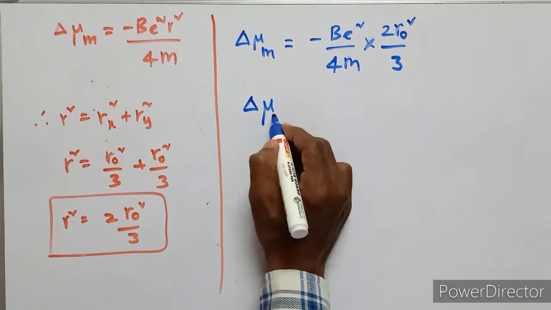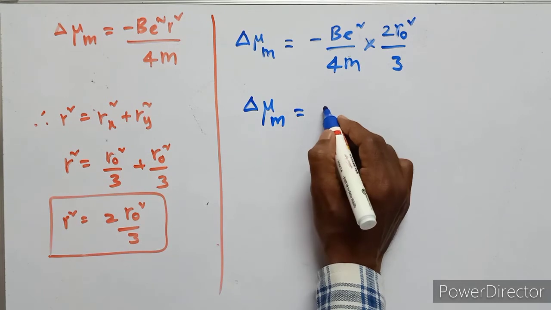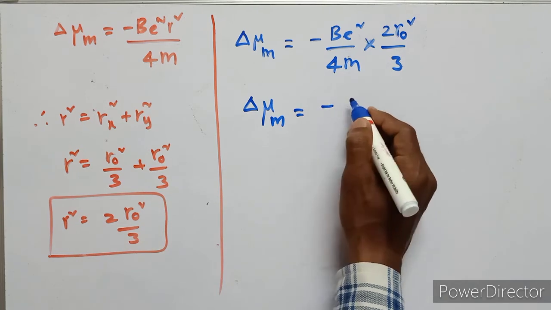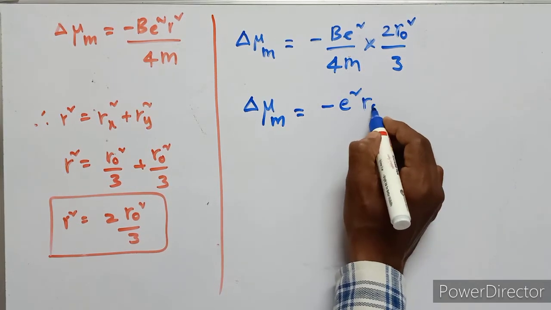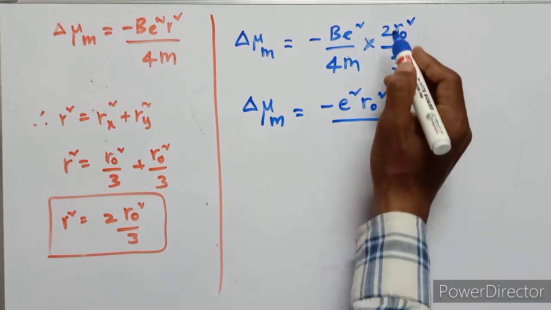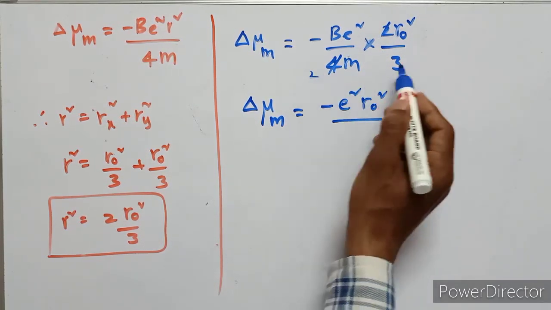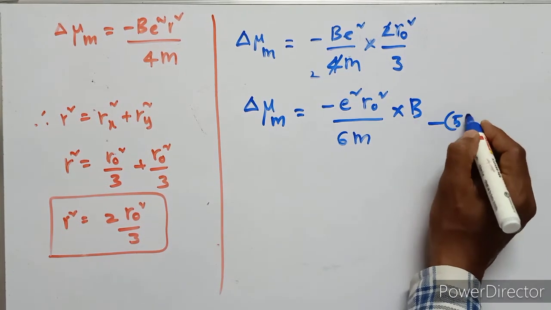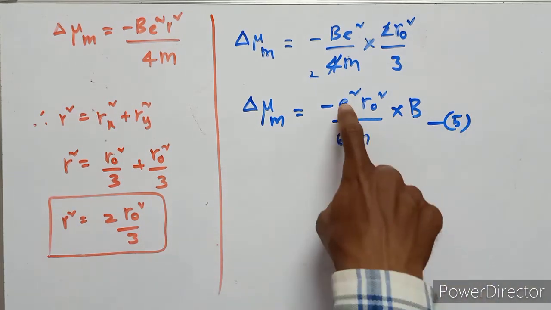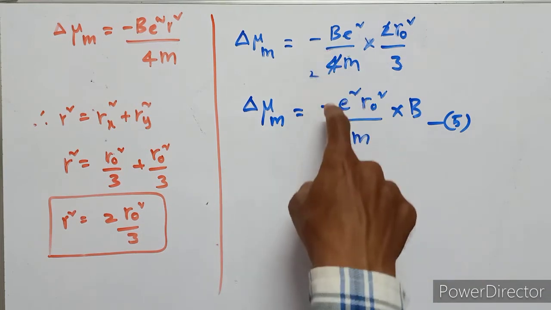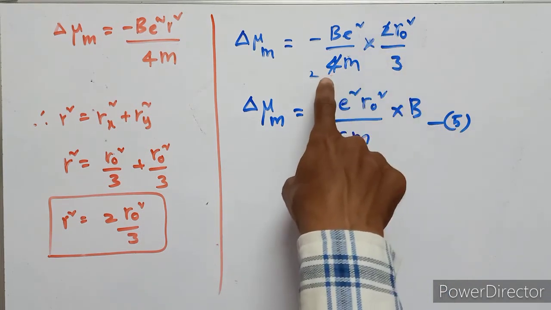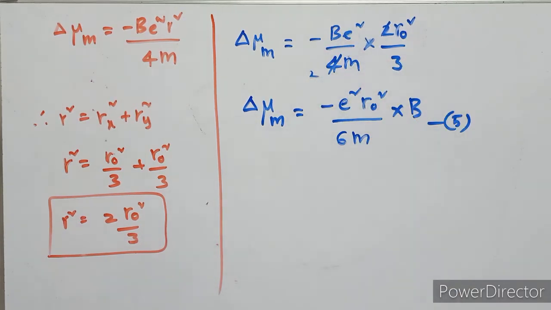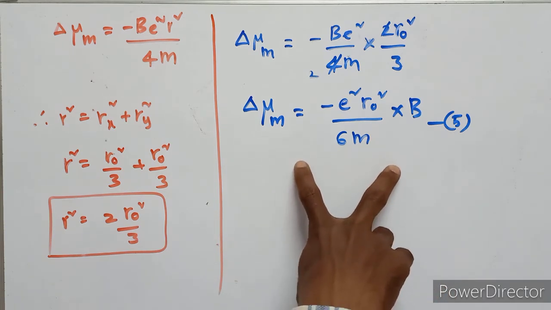So the change in magnetic moment equals minus e square r naught square upon, 2 times 2 is 4 cancels, 2 times 3 is 6, m into B. This is the fifth equation. This is the change in magnetic moment.